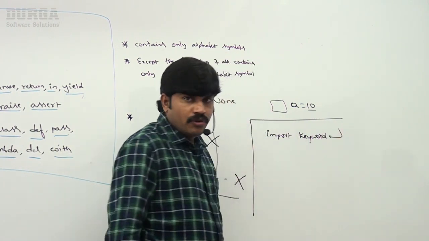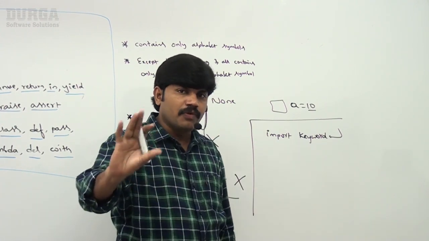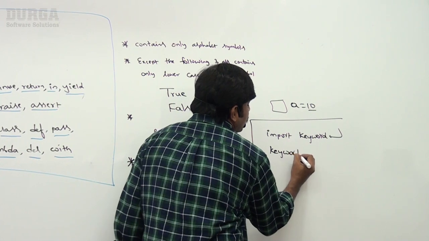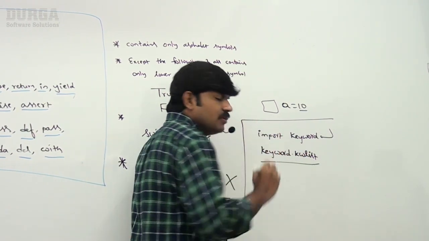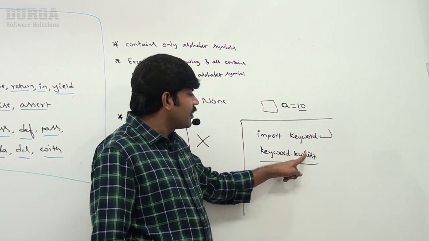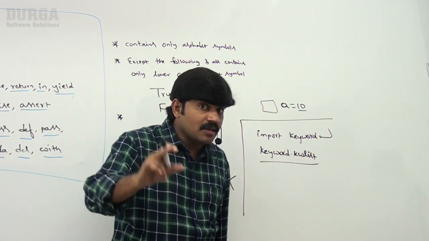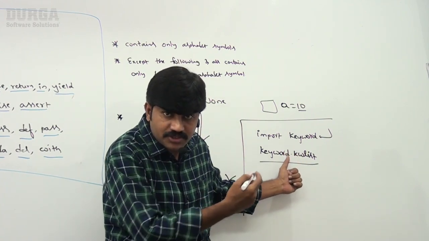There is one module named keyword. What is the module? We will discuss. Sir, keyword dot kwlist, keyword list. If you ask the keyword module kwlist, it is going to list down all 33 reserved words or keywords present inside Python. Shall we check this one, sir?